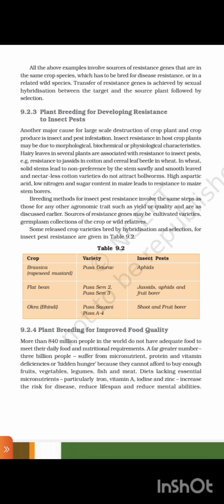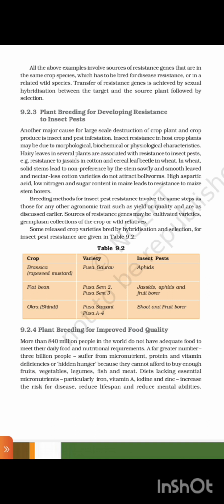9.2.3 Plant breeding for developing resistance to insect pests. Another major cause for large-scale destruction of crops and crop produce is insect and pest infestation. Insect resistance in host crop plants may be due to morphological, biochemical, or physiological characters.